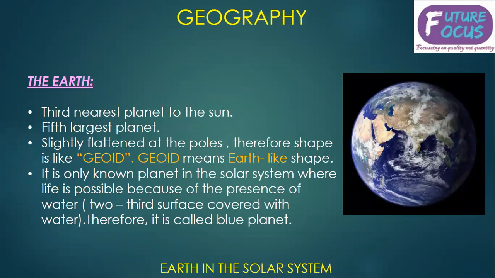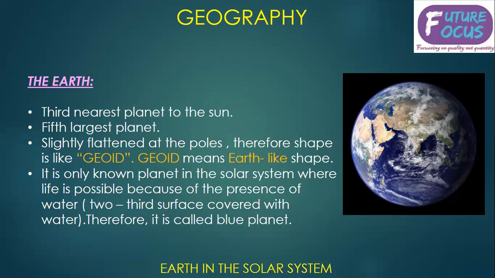Now let's talk about Earth, the third nearest planet to the sun. We have discussed already, we have 8 planets, and first is Mercury, second is Venus, and third is Earth. So the third nearest planet to the sun is Earth, and it is an inner planet, right? So it is made up of rocks and minerals. The fifth largest planet is also Earth. It is slightly flattened at the poles, therefore the shape is like a geoid.